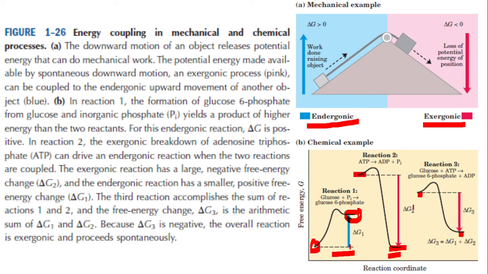Glucose and ATP together have a very high amount of energy, while the product glucose 6-phosphate has less. That means the reaction is now spontaneous in nature. Reaction 3 is the net reaction, and that net reaction is now spontaneous.